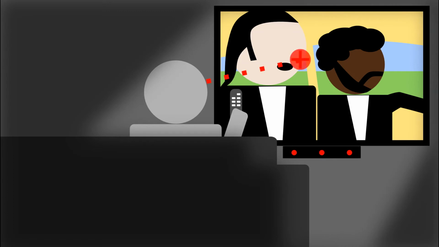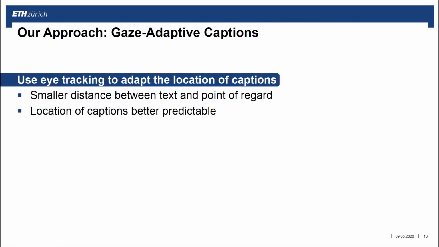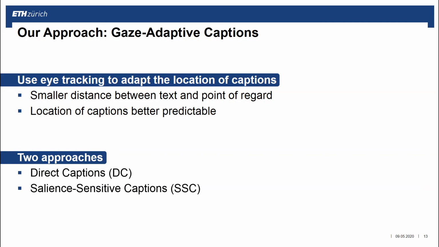So let's assume we know where you're currently looking at on your TV. Then we can adjust the position of a caption to your gaze and integrate the text better into your natural viewing behavior. An eye tracker attached to your TV would provide exactly this information. We call our approach gaze-adaptive captions and develop two techniques: direct captions and salient-sensitive captions.